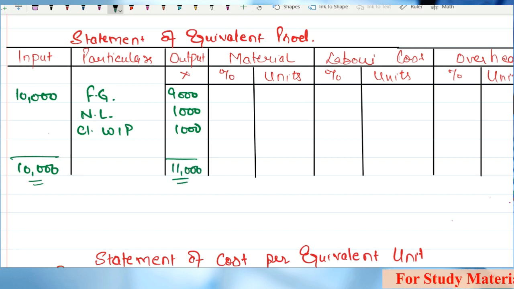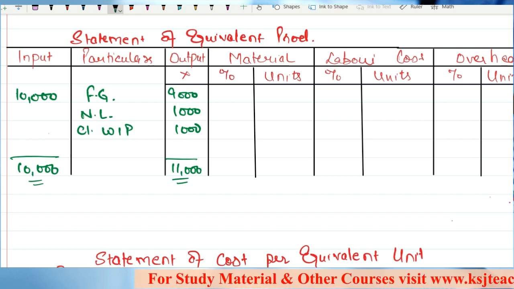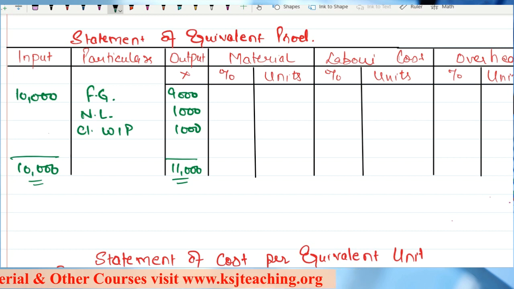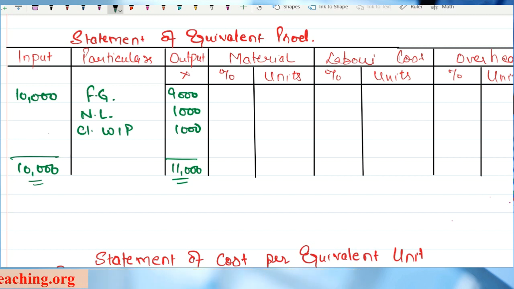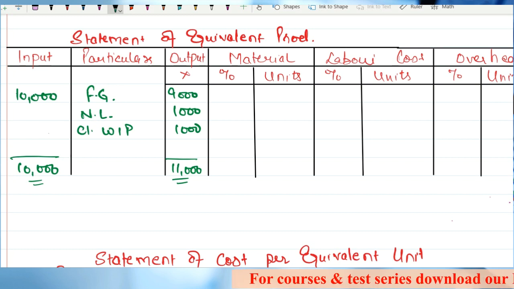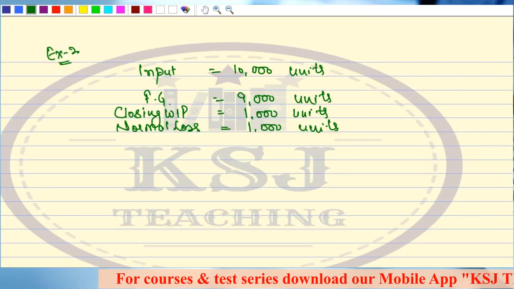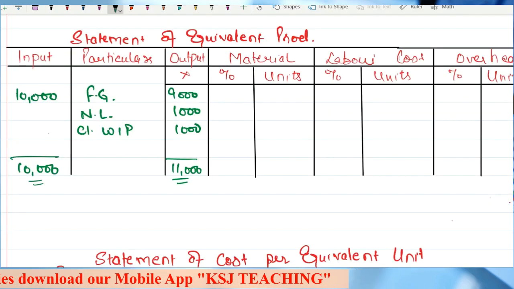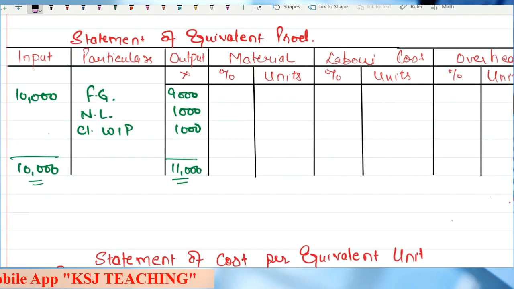How is it possible? What about the extra 1,000 that we have gained in the output? We have input 10,000 units. Our output should be 10,000, but we are saying the output is 11,000. That extra 1,000 is again hidden information. The information about abnormal gain is not directly given in the question. So this extra 1,000 is nothing but your abnormal gain.